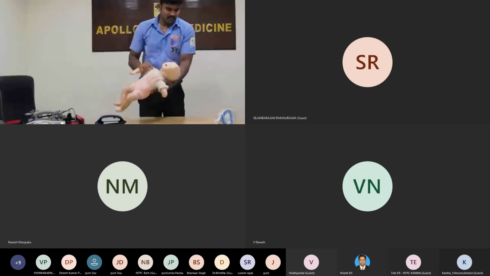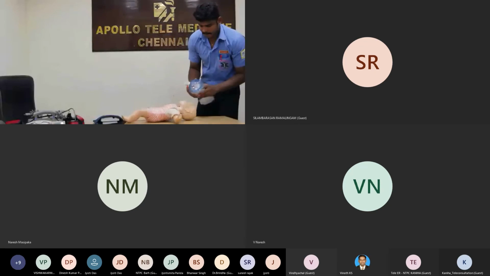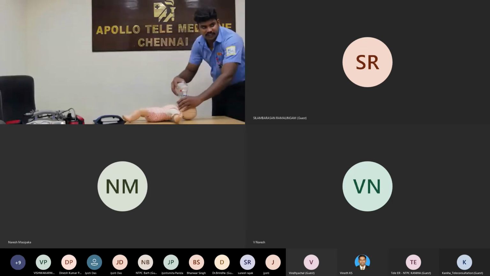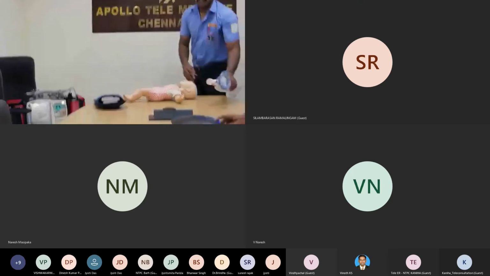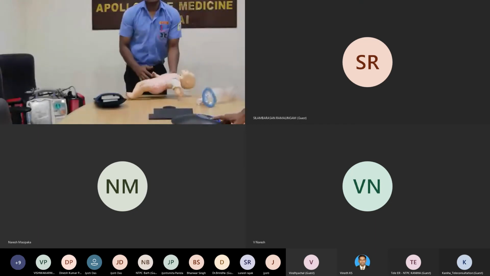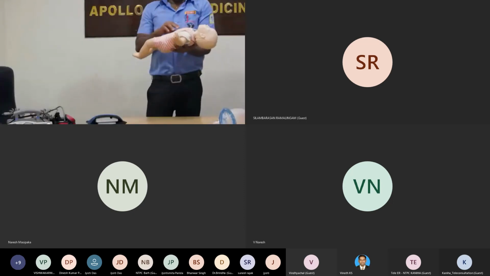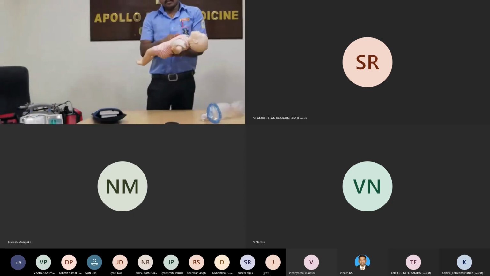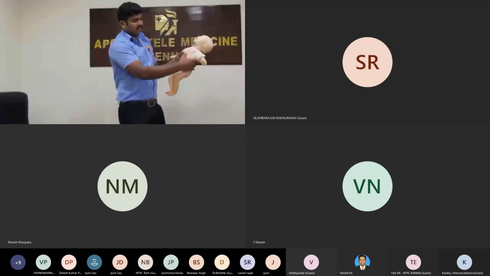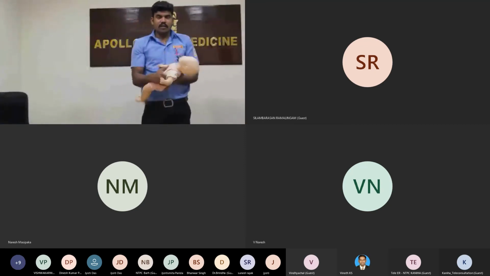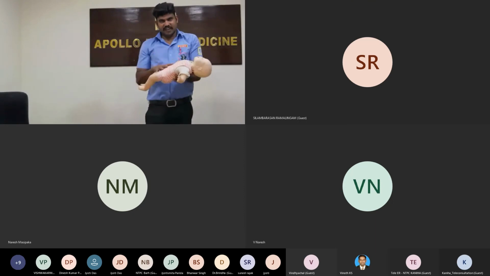So handle it gently, like this. Not up, not down, the neutral position. 3 compressions, 1 breath in the newborn. This time also watch the chest recoil. With each compression, watch the chest recoil. 1, 2, 3. This is chest recoil. So this is the newborn. Next, infant.